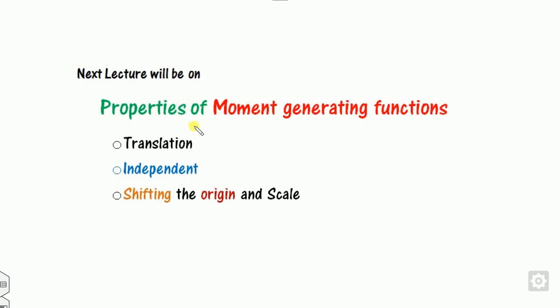I hope you enjoyed this session also. If there is any doubt, you can ask me. In the next lecture we will see the various properties that moment generating functions obey, that is translation, independence, shifting of origin and scale, and so on.